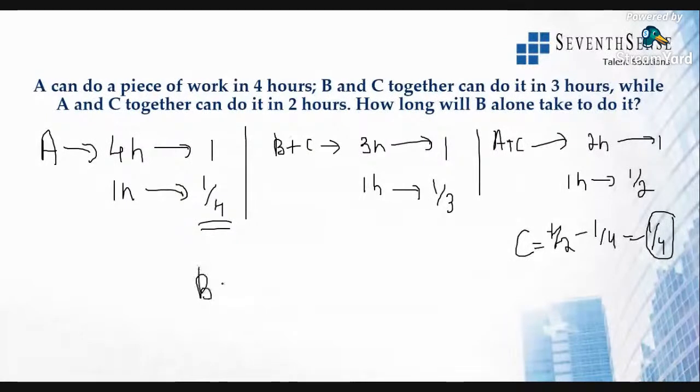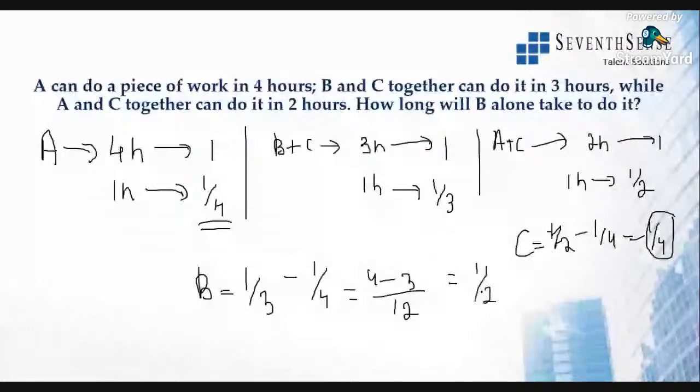So B is equal to 1/3 minus C. So minus C will be 1/3 minus 1/4. So this will be 12 as the LCM. So 4 minus 3, so it will be 1/12 of the work.